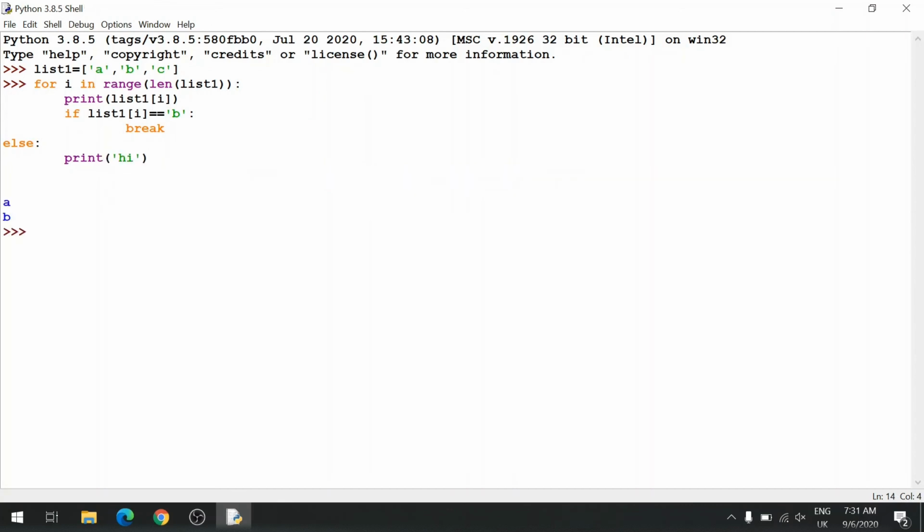You can see the else does not get printed. It just prints A and B. Suppose I don't have a break, does it get printed? Let's see that. Here hi gets printed. So this is why we use else.